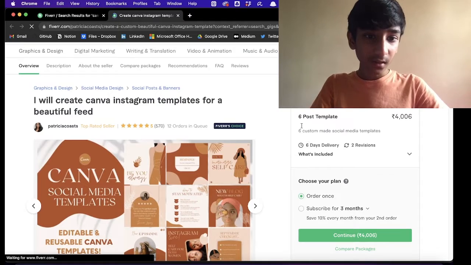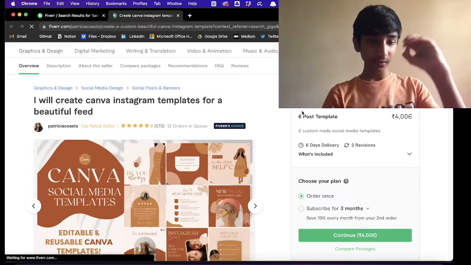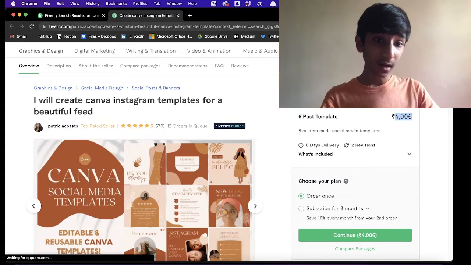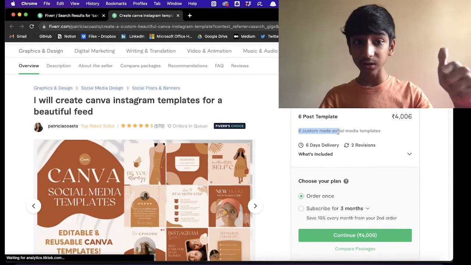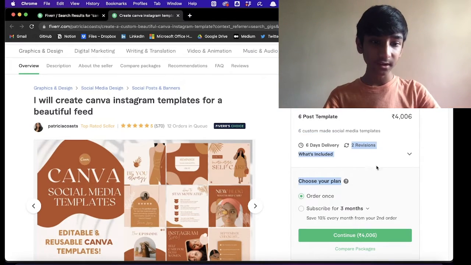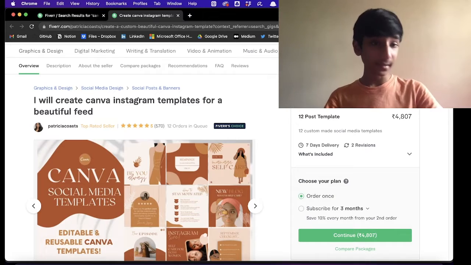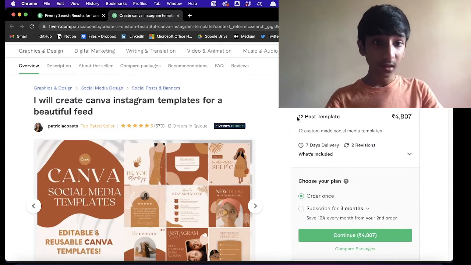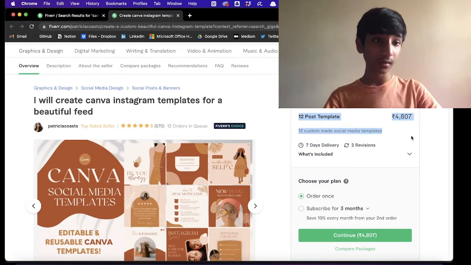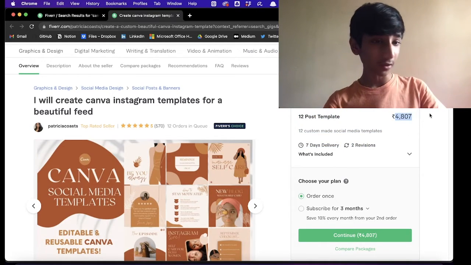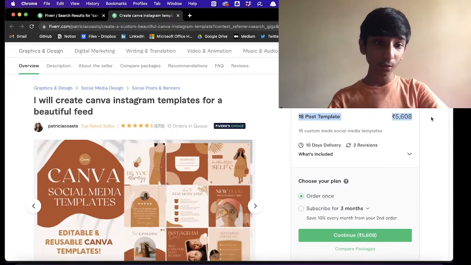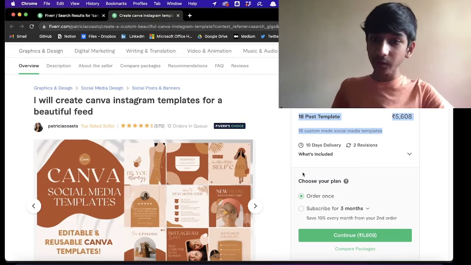As you can see, for the basic, the lowest plan, the price is 4,000 rupees, and it's going to give you six social media templates which you can use anytime. There will be two revisions and all these things, and then there is the standard, with 12 customized social media templates for around 5,000 rupees, and there's the premium, the high end plan of 18 posts, which is about 5,600 rupees.